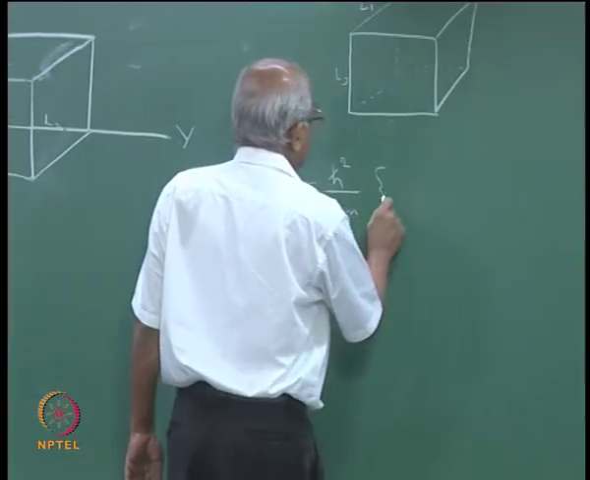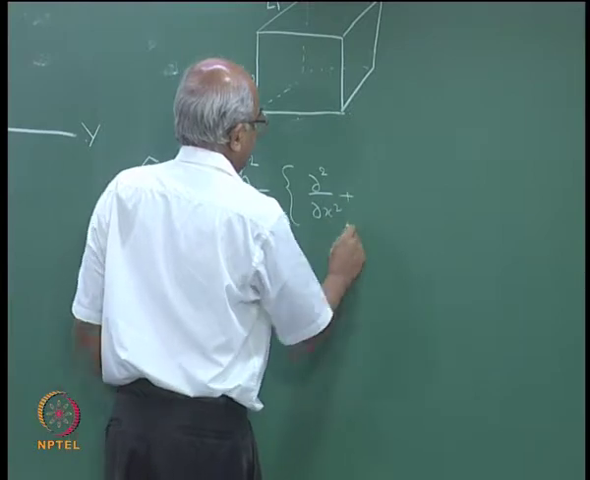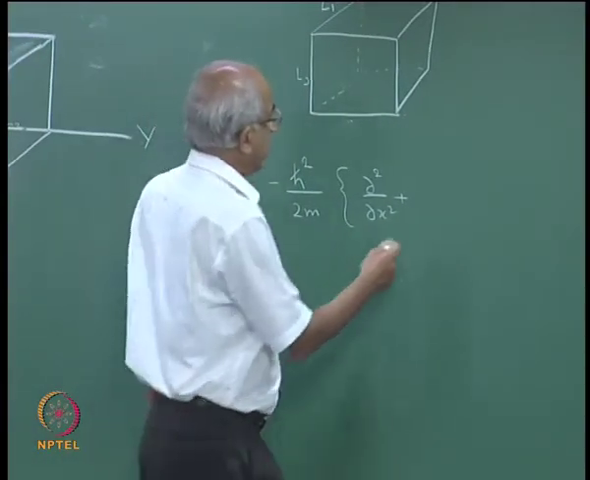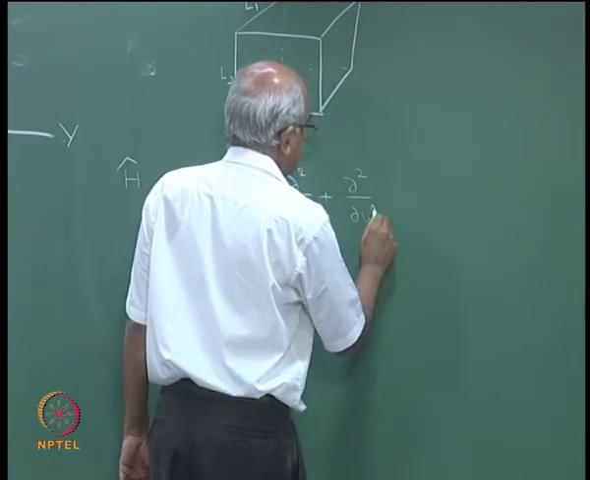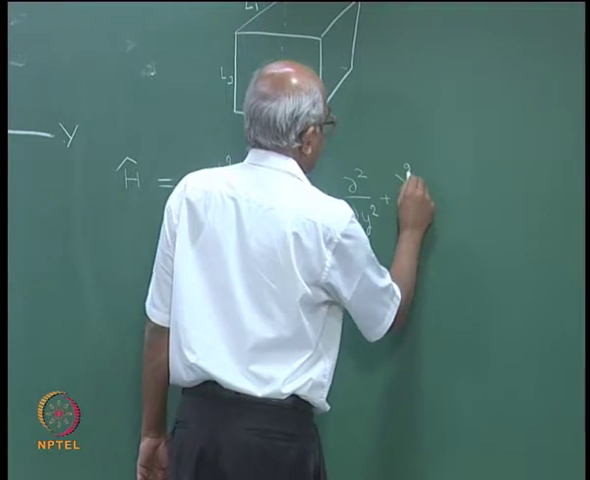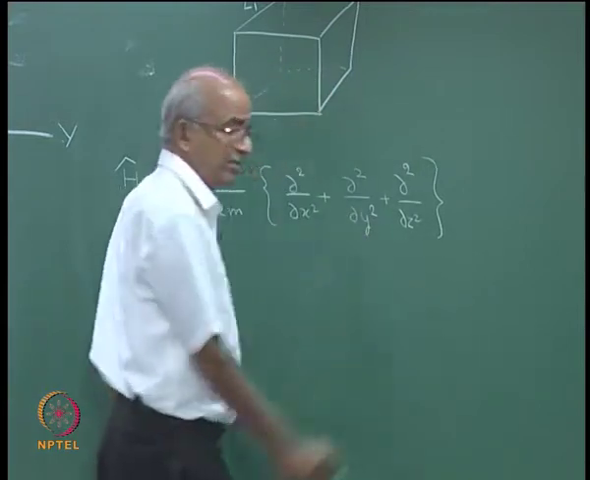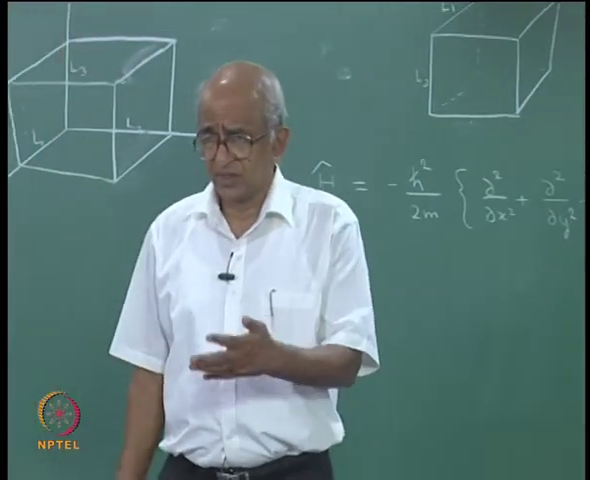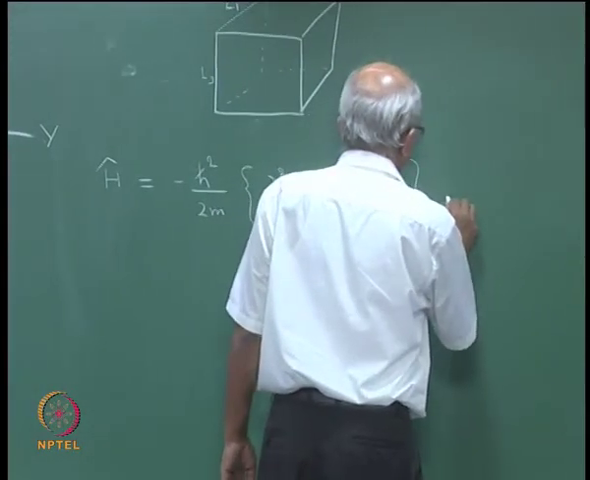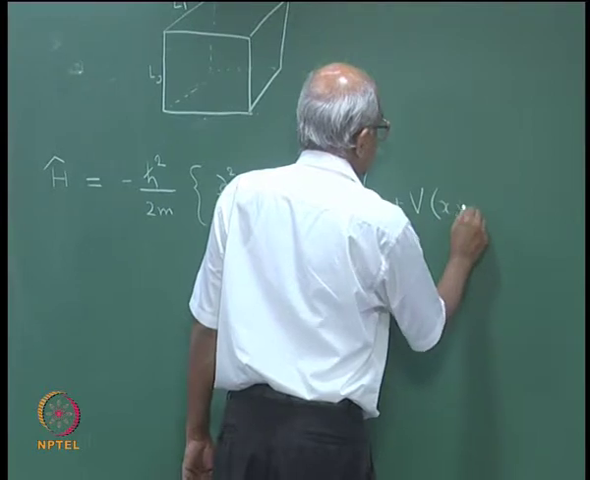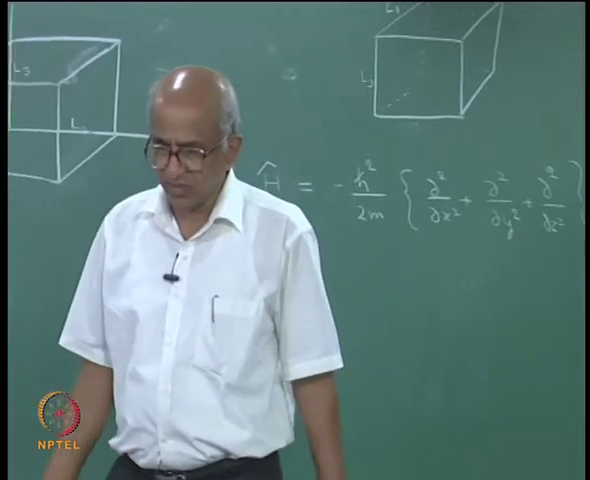dou square upon dou x square. This comes from motion in the x direction, dou square upon dou y square coming from motion in the y direction, and dou square upon dou z square coming from motion in the z direction. And in addition, I will have a potential V of x y z. But I have already told you what the potential is going to be.